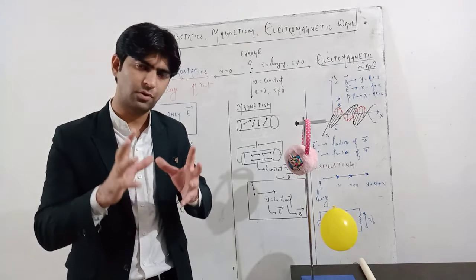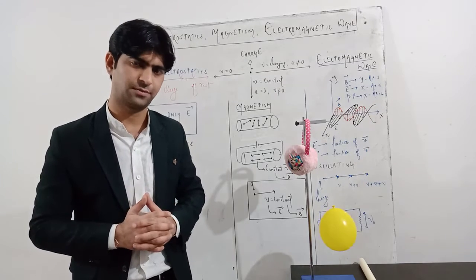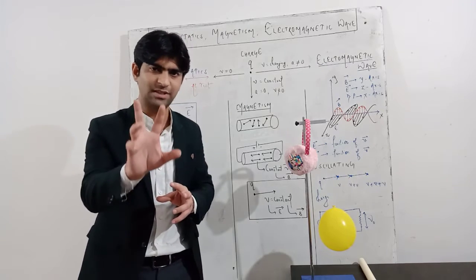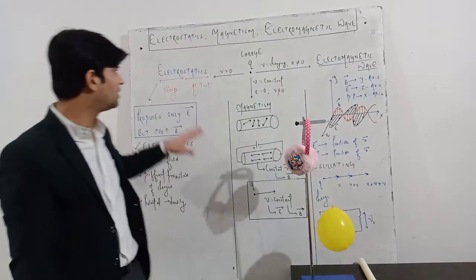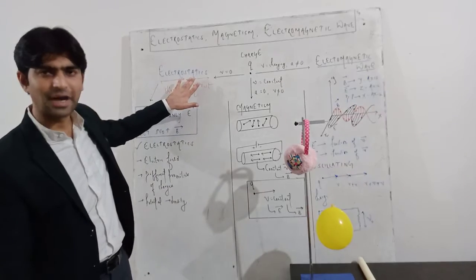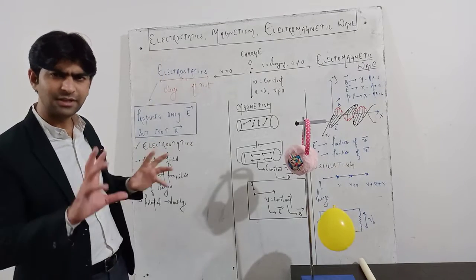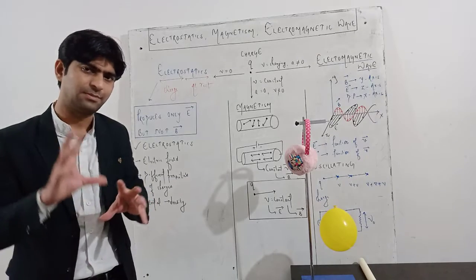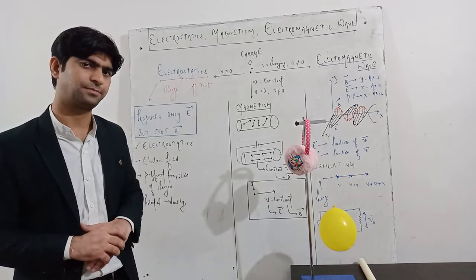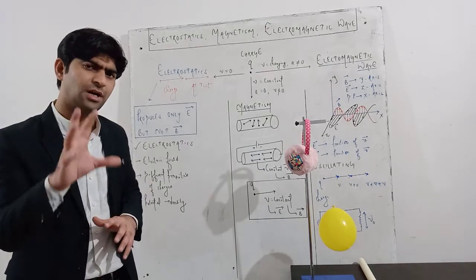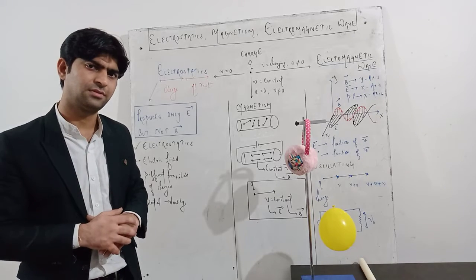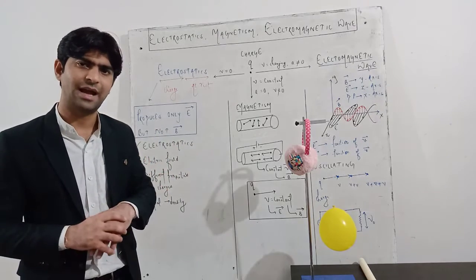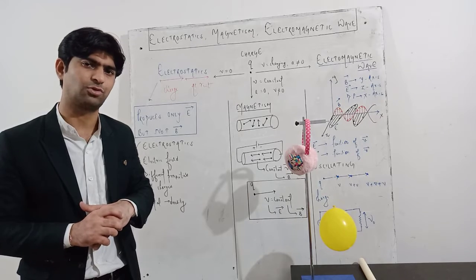You must have heard about the field of electrostatics. Electrostatics is made up of two words. This word can be split into two parts: electro and statics. Electro means something related to the electric field, and static means the position of charge is at rest. So whenever the charge is at rest, the study of the charge at rest will be termed as electrostatics.